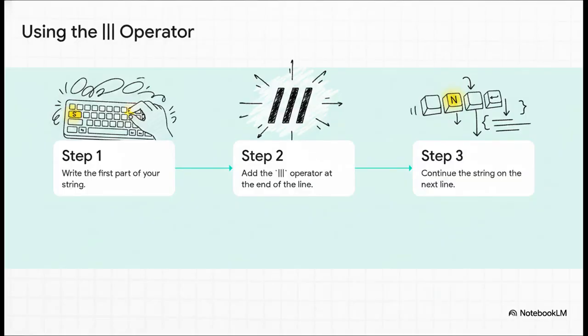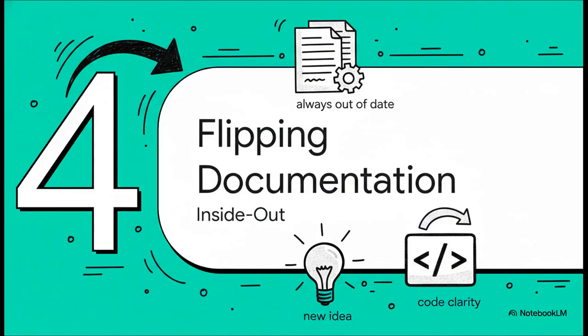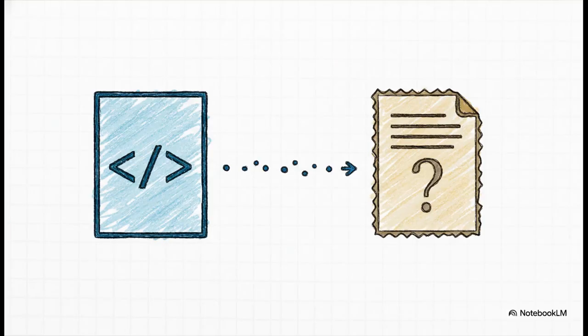And using it is just beautiful. You write the first part of your string, you pop the triple pipe on the end of the line, and you just continue on the next one. The result is super clean, totally readable, and there's zero confusion about what's going on. All right, now for what I think is the biggest and most innovative idea in Merg-E. It really builds on this whole philosophy of clarity. This is how the language tackles that universal developer problem, documentation that is always out of date. You know the pain, we've all been there.